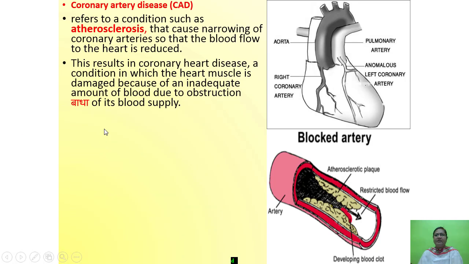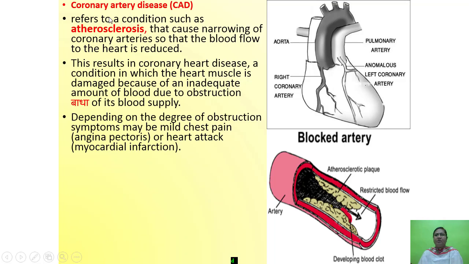Then the next disease is called coronary artery disease, CAD. It refers to a condition such as atherosclerosis that causes narrowing of the coronary arteries, so that the blood flow to the heart is reduced.